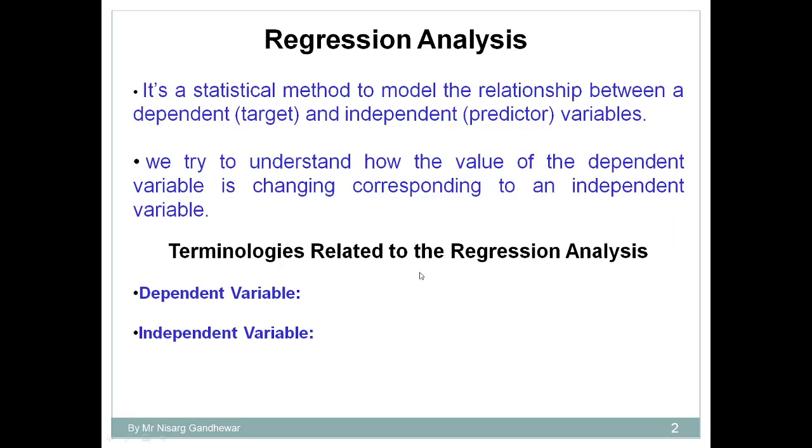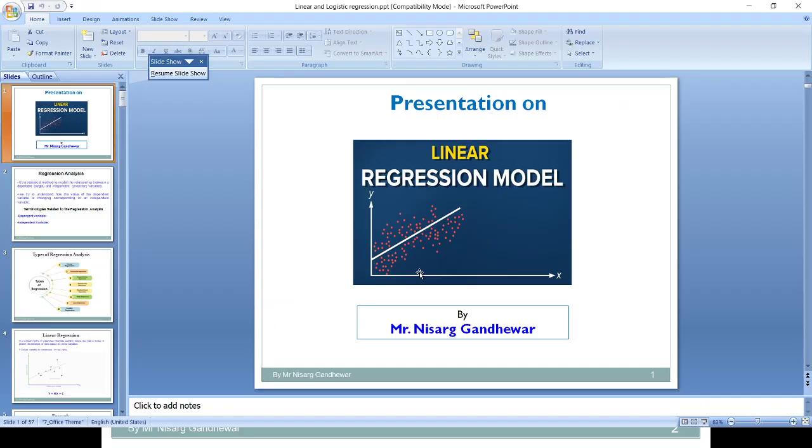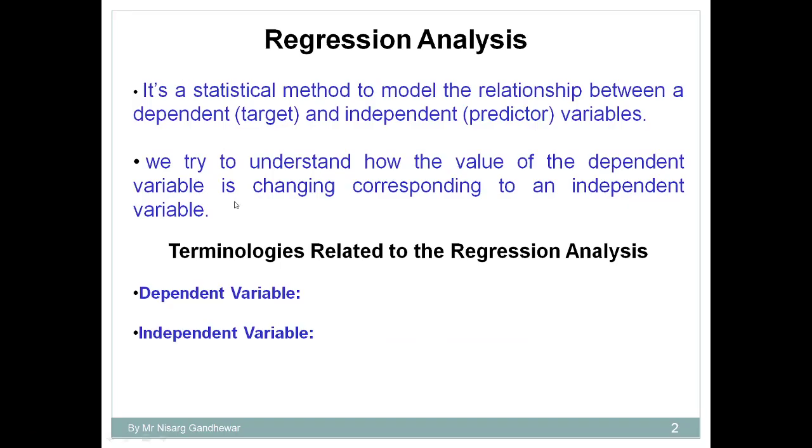All these factors are treated as independent variables. Why are they called independent variables? Because they are not dependent on the price. But price is considered a dependent variable because it totally depends on these various factors such as location, area, and amenities. So price acts as the dependent variable, whereas area, location, and amenities are examples of independent variables. I hope you understand the concept of dependent and independent variables, because this is important. In order to understand regression, you should know what a dependent variable and an independent variable are.